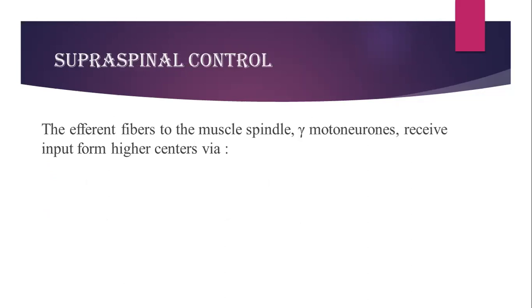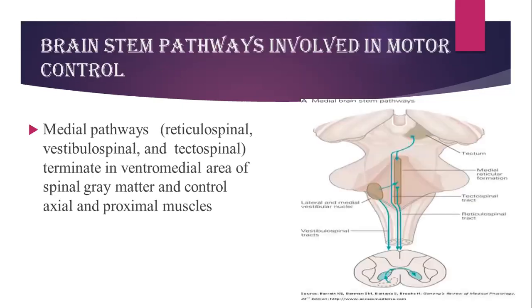So it is going to alter the discharge of these motor neurons, and they are going to change the stretch reflex, and this is how it is happening. But this muscle spindle and gamma motor neurons also receive input from the higher centers, and this input may be facilitatory, may be inhibitory, and according to the facilitation or inhibition, the muscle spindle activity will be changed, and then the tone is adjusted.